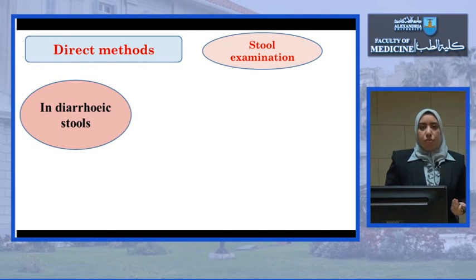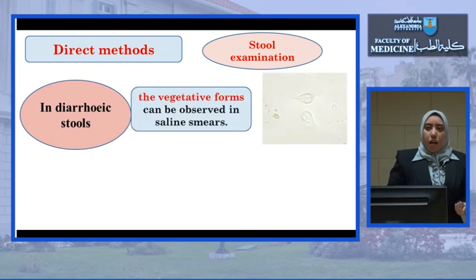The direct methods. The first method is the stool examination. If the patient presents with diarrhea and the stool is diarrheic, the main form that you will find in stool is the vegetative form.